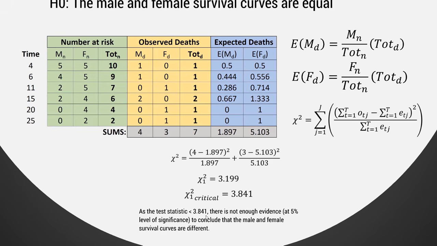So as the test statistic is less than 3.841, there's not enough evidence to conclude that male and female survival curves are different. So you'd be looking at the chi-squared value and comparing it to the critical value that you would get from a chi-squared table. When the calculated value is greater than 3.841, we could reject the null hypothesis. But as it was not greater, we could not reject.